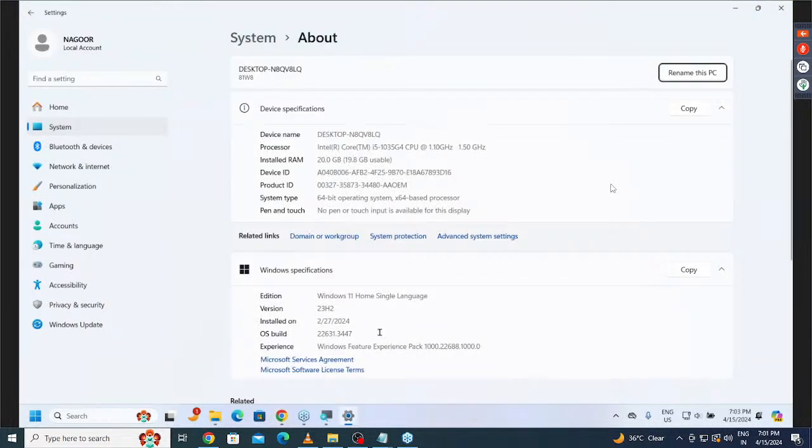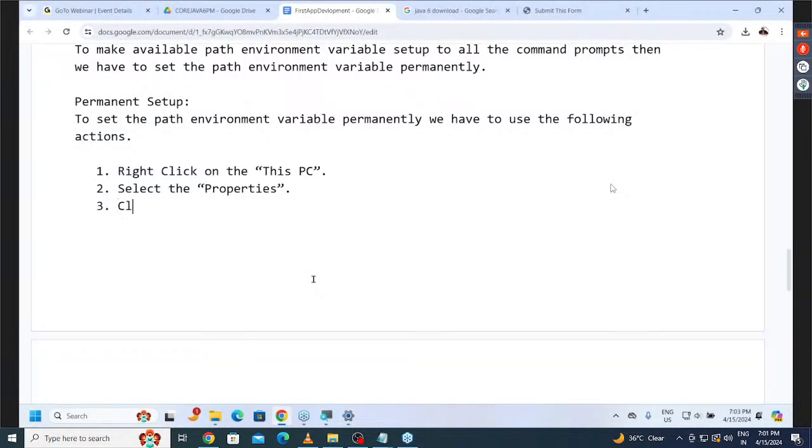After selecting the properties, one link is available. Please check this link now. What is this link actually? Advanced system settings. Now here, what do we have to do? Click on the advanced system settings.